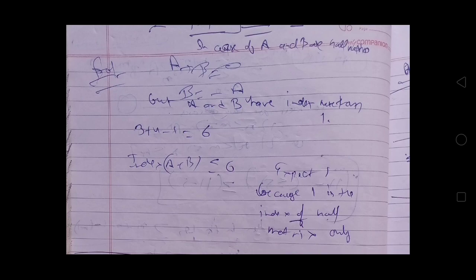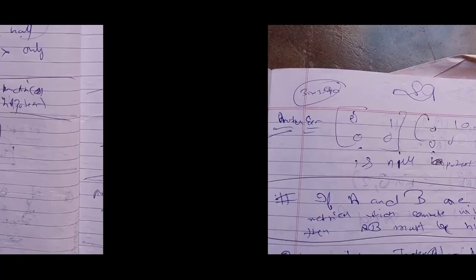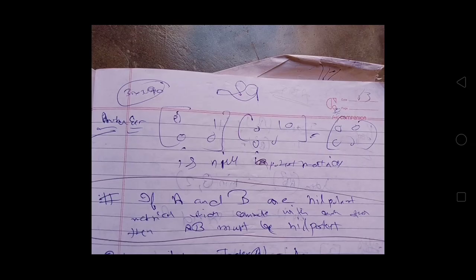Now see this note. If A and B are nilpotent matrices, then AB may or may not be nilpotent. See this example. You can see the product of two matrices will be equal to that matrix, which is an idempotent matrix, and hence can never become nilpotent, because we know that if A is an idempotent matrix, then A raised to the power n will be equal to A, where n belongs to natural numbers. Now see this other example in which we have the product of two nilpotent matrices which is equal to a null matrix, that is a nilpotent matrix.